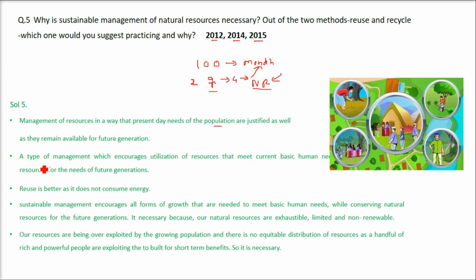Then the type of management which encourages utilization of resources that meet current basic human needs, and resources for the needs of future generations. Right now I am using it, but what about my kids? Say my kid also has some natural resources, but what will happen to the kid of my kid? He will be left with nothing. Right now we are using petroleum, and in a few years the sources of petroleum will vanish, or nature will not be able to replenish it. It takes 1,000 million years. So this is why sustainable management of natural resources is important.